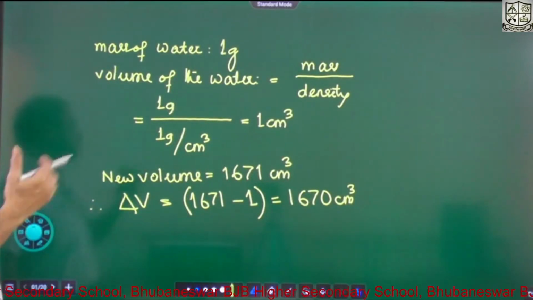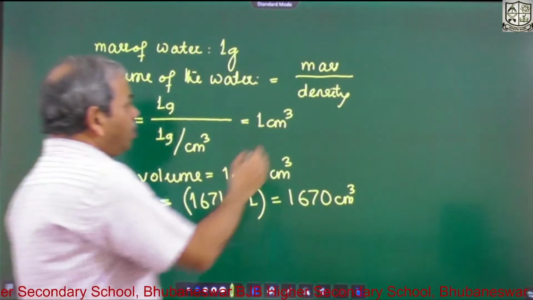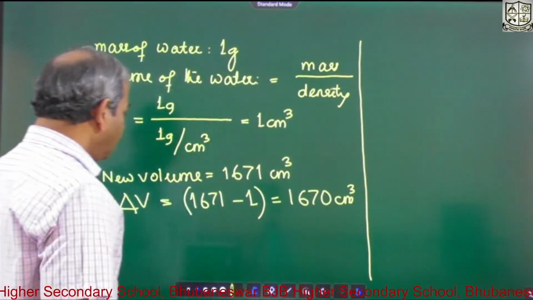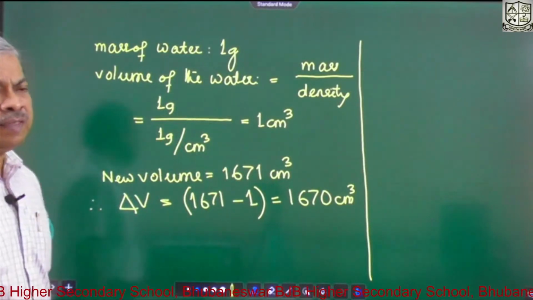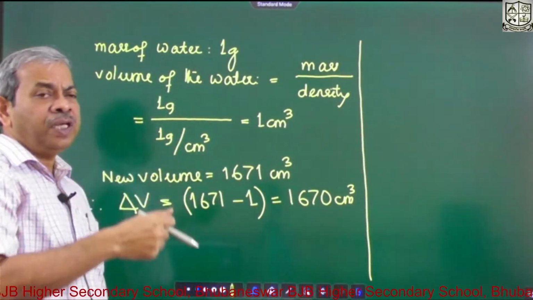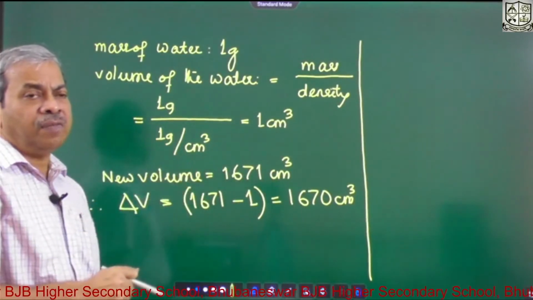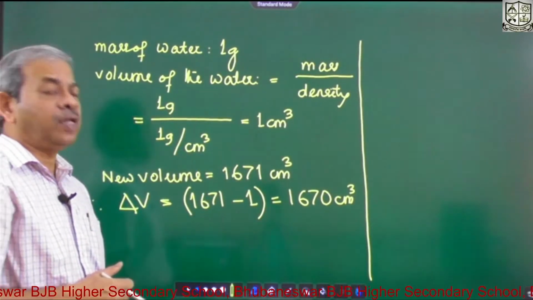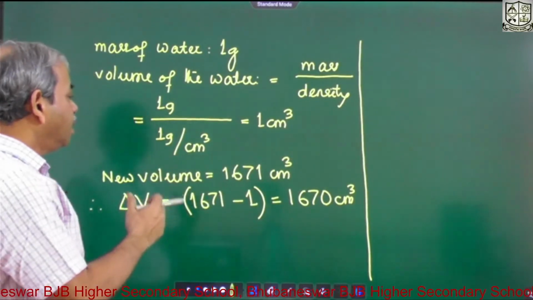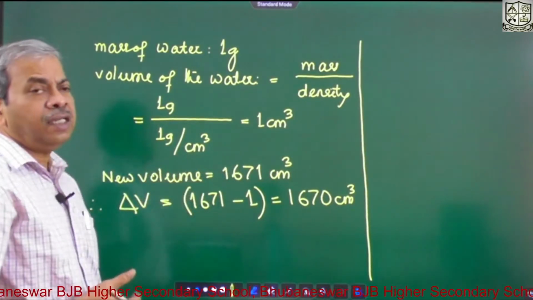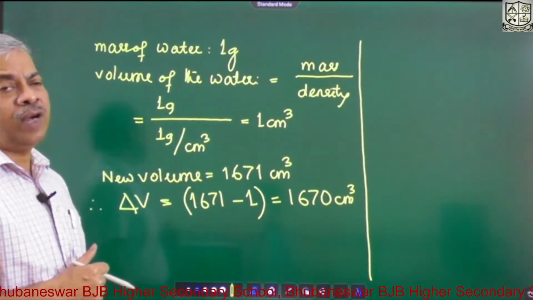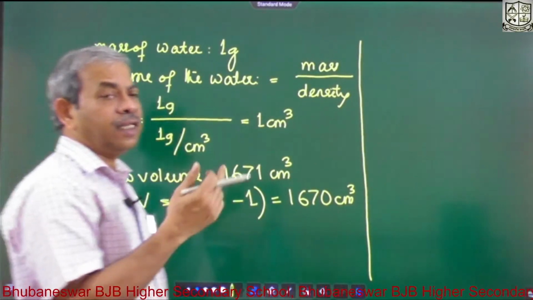This is the volume change. Now let us see what other things are given to us. We have been given the latent heat. Latent heat means the amount of heat supplied to that system to convert it from liquid state to vapor state. So that means the heat supplied to 1 gram of water is called latent heat.